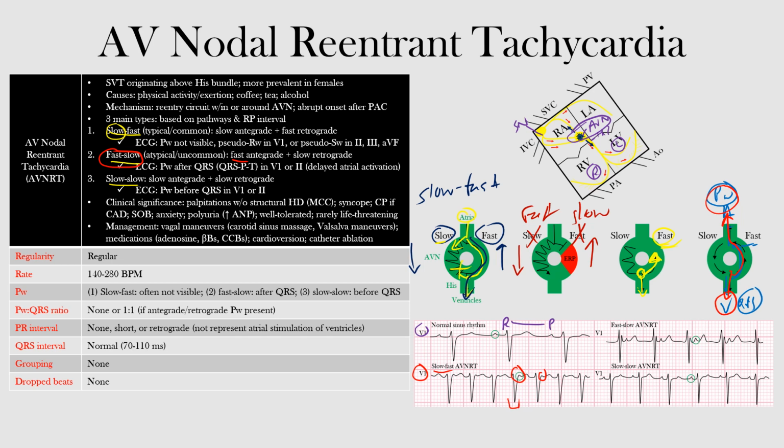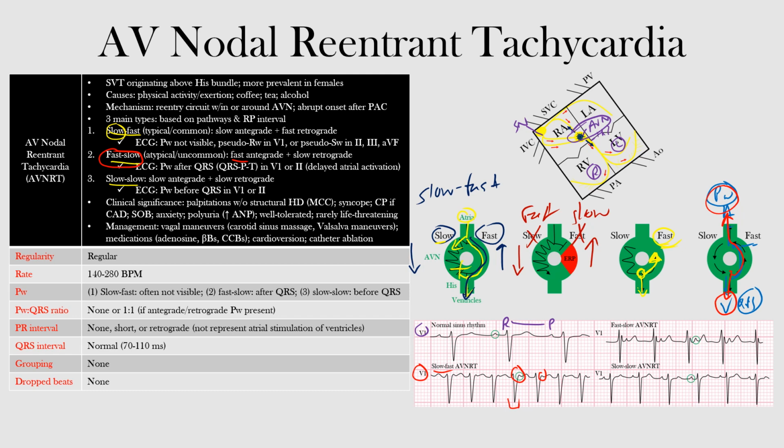Again, usually there's a sudden onset of the arrhythmia that is initiated by a premature atrial contraction when the other side is still refractory. With this fast-slow AV-NRT, the retrograde P waves will appear after the corresponding QRS complex. In other words, on the EKG you will see QRS-P-T complexes, with the retrograde P wave visible between the QRS complex and the T wave. The presence of retrograde P waves in this form is because the retrograde conduction to the atria proceeds up the slow pathway, and therefore will occur later than ventricular depolarization from antegrade conduction down the fast pathway.